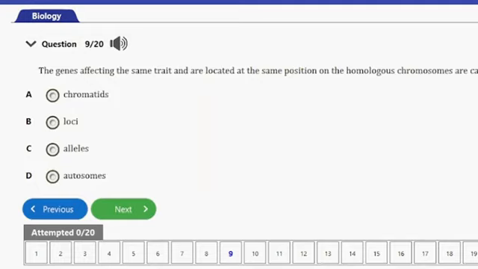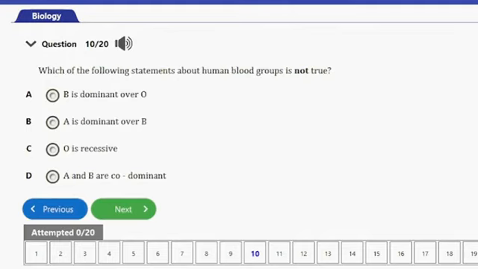Question number 9, it says, the genes affecting the same trait and located at the same position on the homologous chromosomes are called A. Chromatids, B. Loci, C. Alleles, D. Autosomes. The answer to this question is alleles, and that's option C. Let's consider the next question.